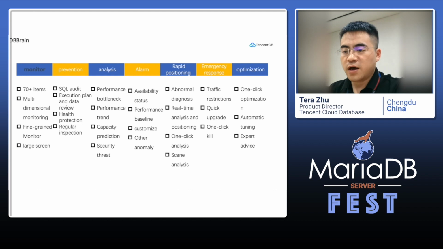We also have performance check, security threat and alarm messages, and we help users kill sessions and optimize their indexes, with some expert advice.